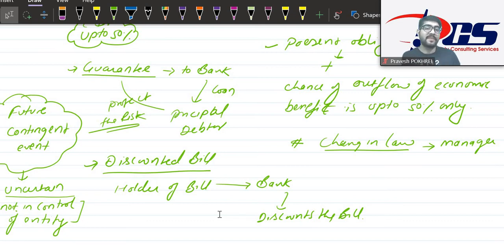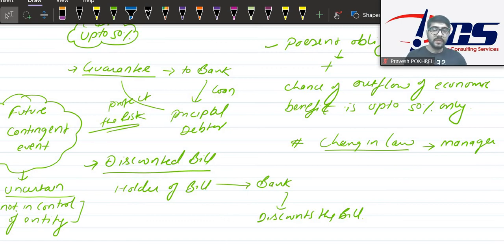Another example of contingent liabilities, which is very prominent and popular, is a case related situation, where somebody has filed a case against your organization, and there is a chance that you may have to pay a certain amount when you lose the case. Then if there is only 40 or 50% chance or below, still there is a contingent liability that you may pay certain compensation or damages to the other party who is claiming against your entity. In that situation also we have contingent liability.